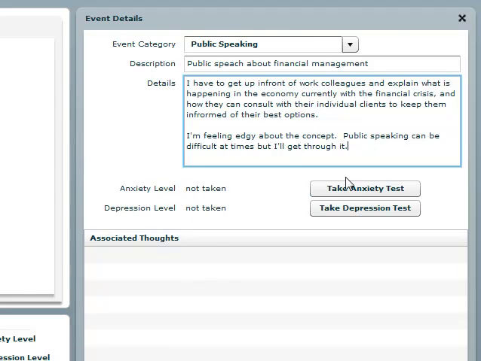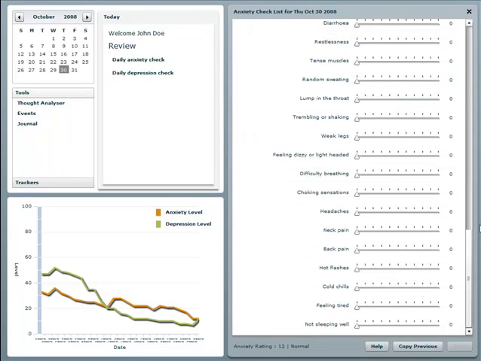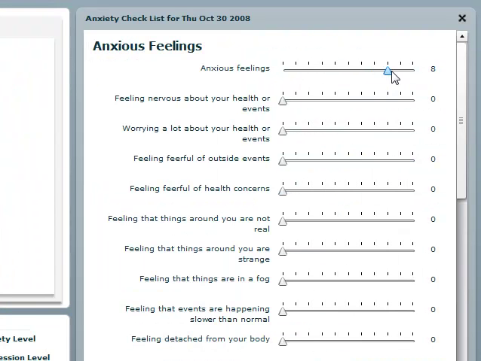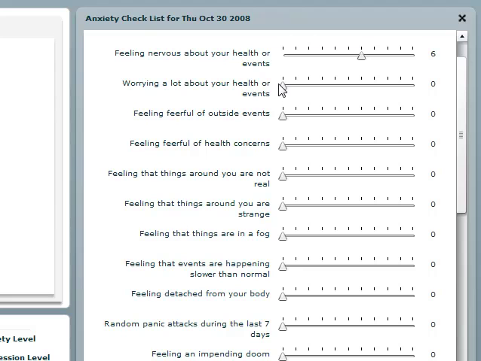With an event, you can take an associated anxiety test. So he's going to hit take an anxiety test, and here you can rank exactly how he's feeling about that particular event. So his anxious feelings are quite high. He's feeling nervous about the event, and that's quite high as well. Worrying a lot about health. And the anxiety recording here is associated with the event, not the day-to-day anxiety that you may be feeling. So we want to create a distinction between our day-to-day feelings and how this event is making us feel in particular, and what events it may be generating for us.